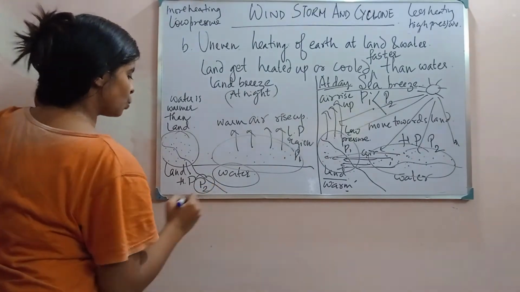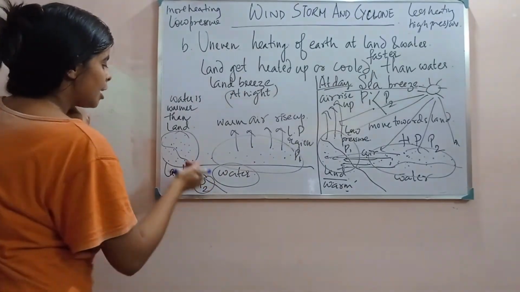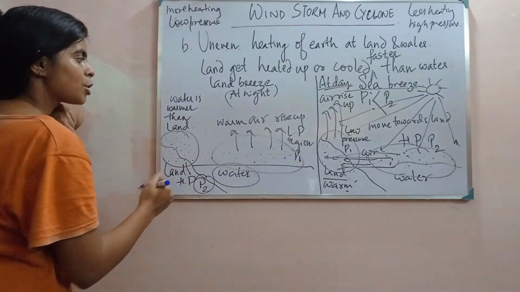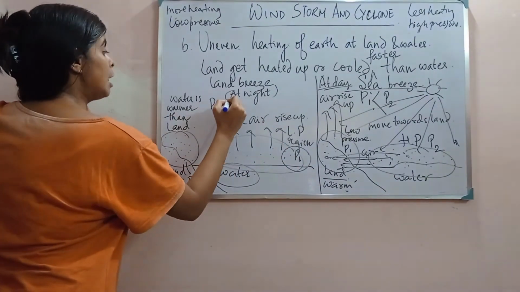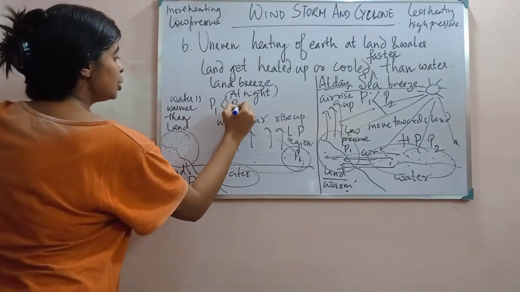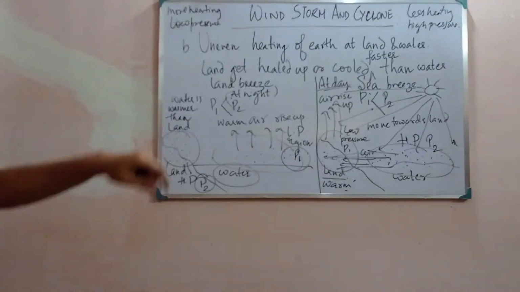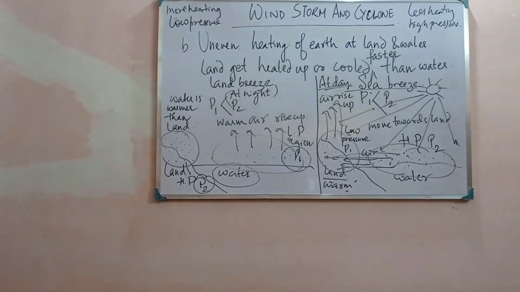That is P2. Now you can see here is high pressure, here is low pressure. That means P1 is lesser than P2. What will happen?